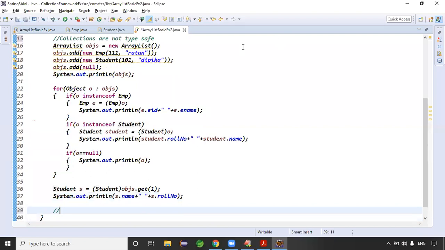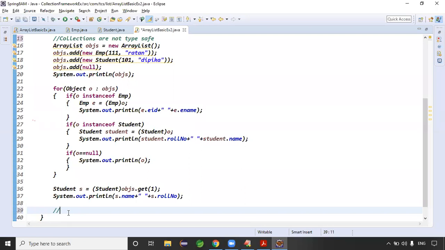To provide type safety to the collections, we use a beautiful concept called generics. Without generics, there is basically no use of the collections.